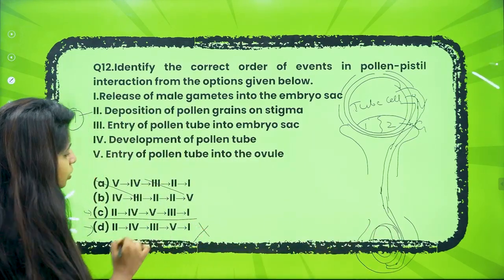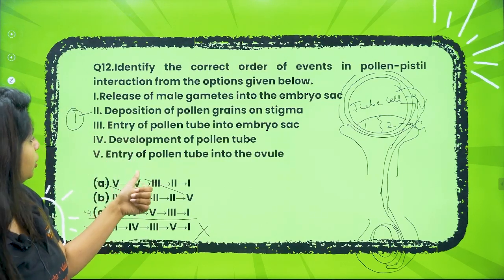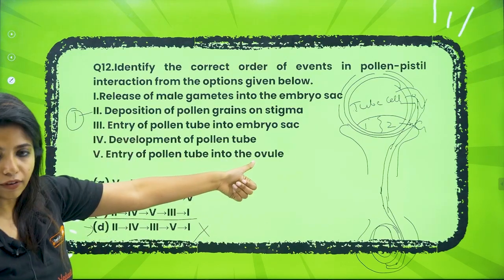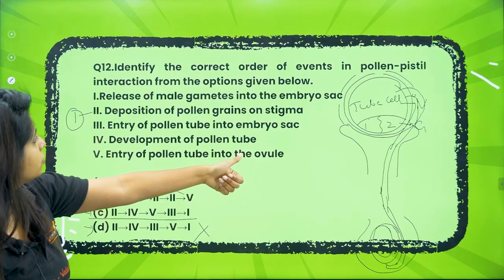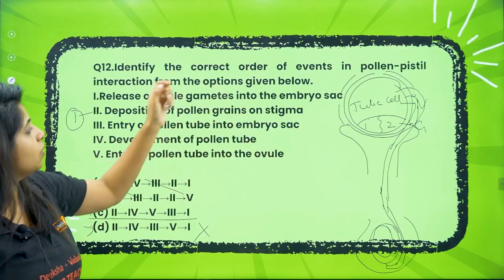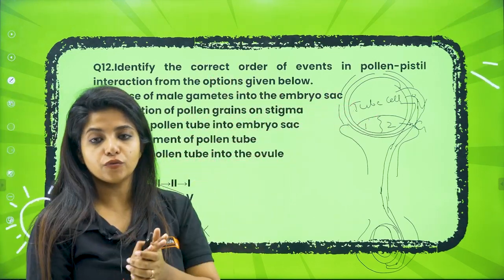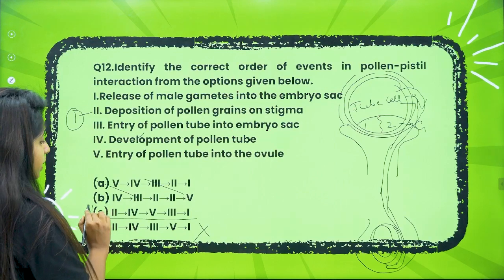What is the correct one? This would be the correct one. So the fifth one, entry of pollen tube, where is it? Into the ovule first, and then what happens, my dear children? Entry of pollen tube into the embryo sac, and then what happens? Once it has entered, the release of male gametes into the embryo sac, there the fusion will be happening. So your answer would be C.